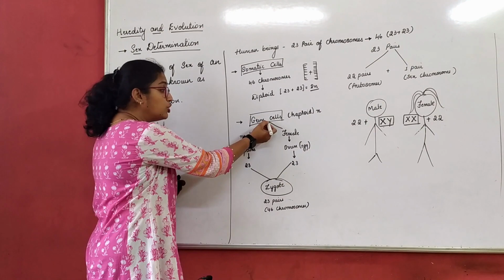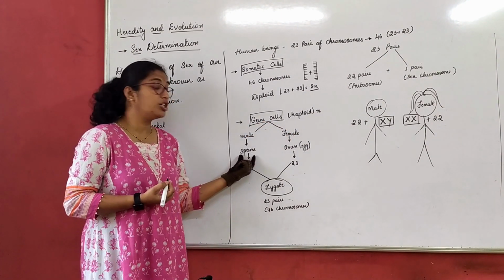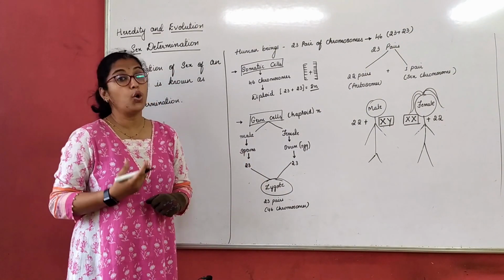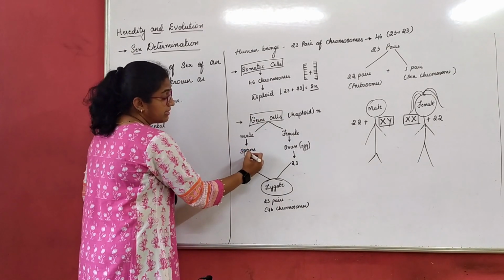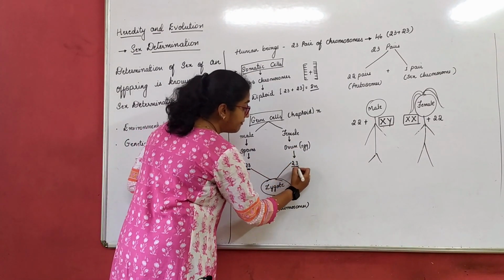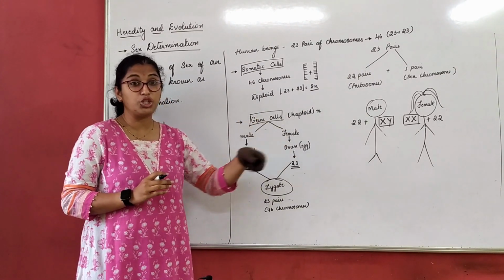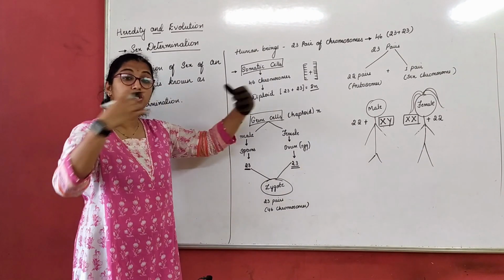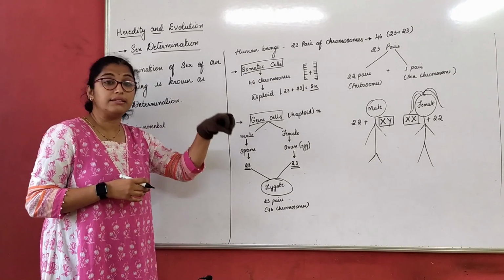Now again, there are germ cells in male and germ cells in female. In male, the germ cells are nothing but sperms, and in female, the germ cells are nothing but ovum, that is the egg. That means the male germ cells, the sperms, will have 23 chromosomes, and the ovum will have 23 chromosomes. Did you understand why they are haploid in nature? Because they only have one set of chromosomes. They do not have 46 which is broken down into 23 and 23. They only have one single set, 23 only.